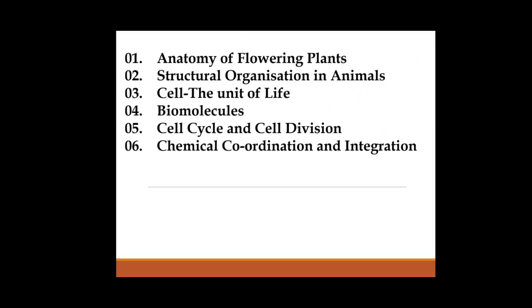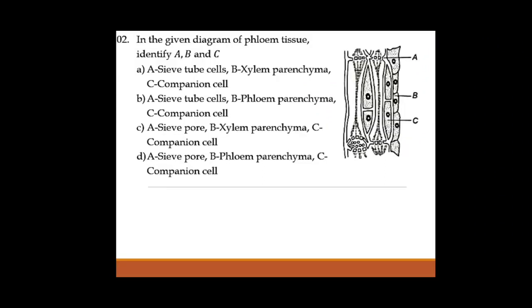Then chemical coordination and integration is related to the hormone part, the endocrine system, like the pituitary gland, thyroid gland, thymus gland, pancreas, adrenal gland, testis, and ovaries. So with these, let's move on to the questions, and let's look at question number 2 with a diagrammatic presentation here.